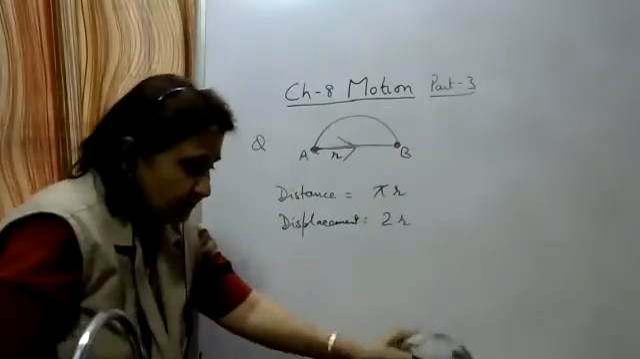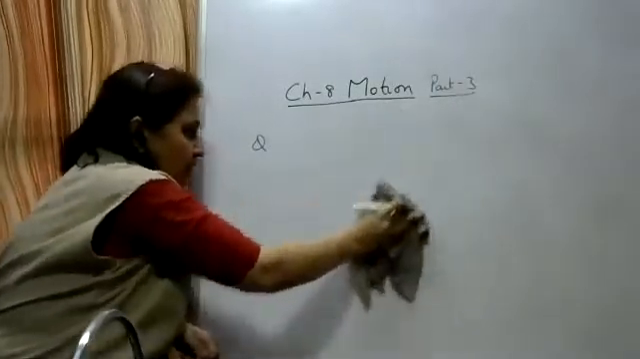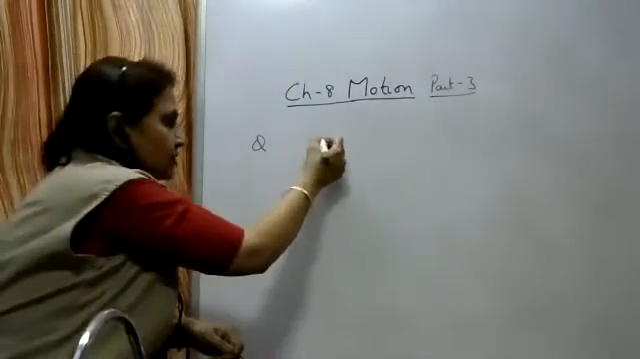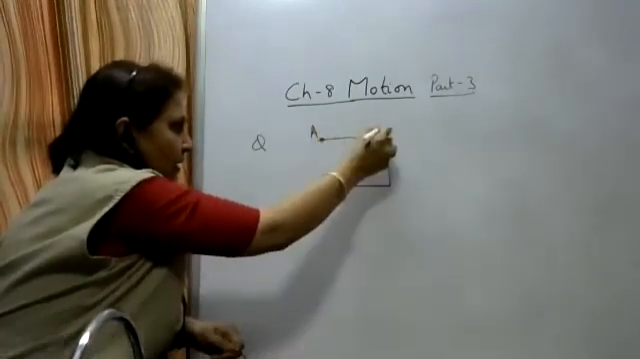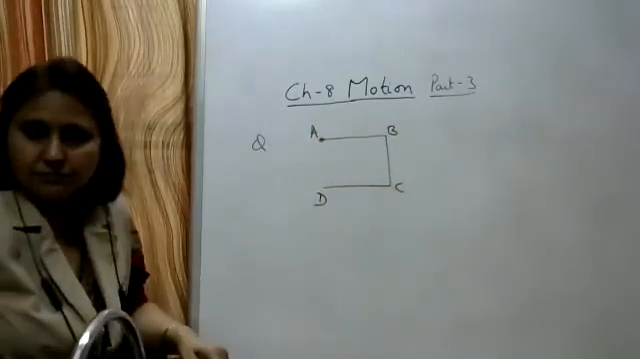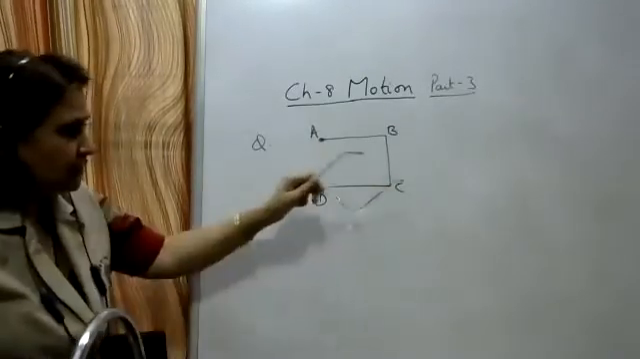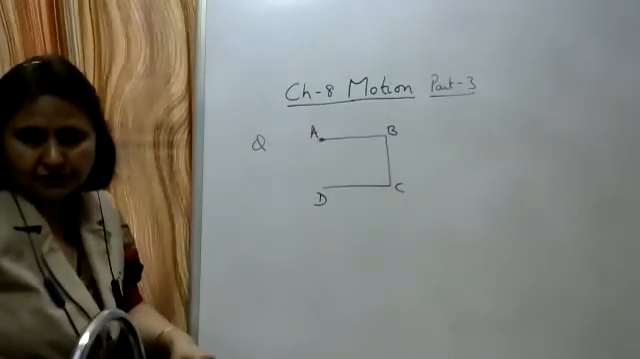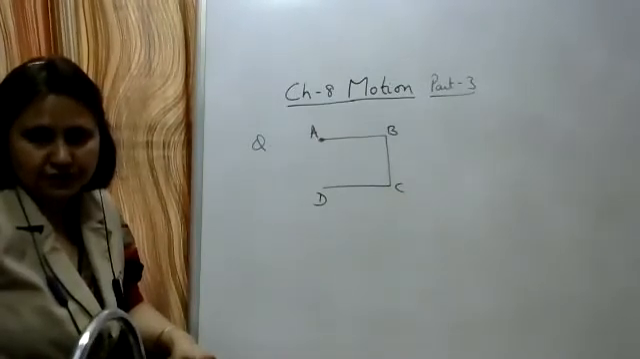Write one more question. Write down: a particle moves along a path from A to B, B to C and C to D, as shown in the figure.